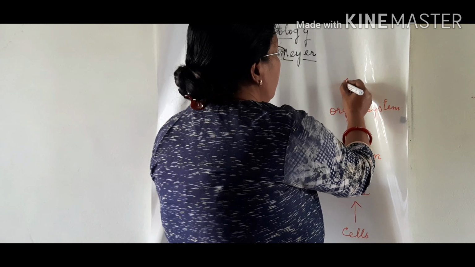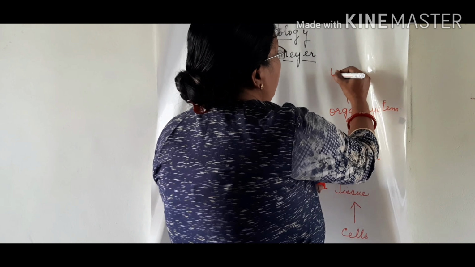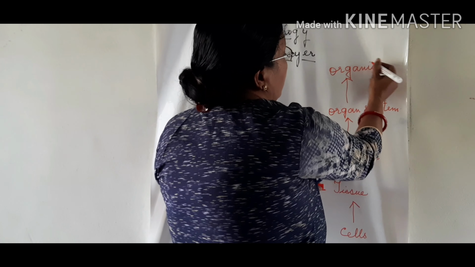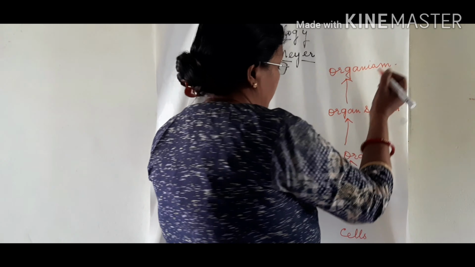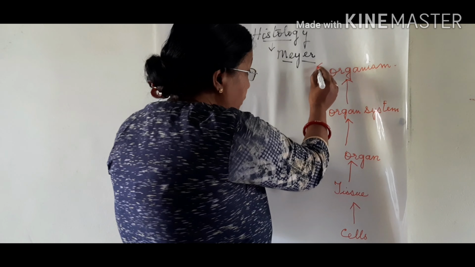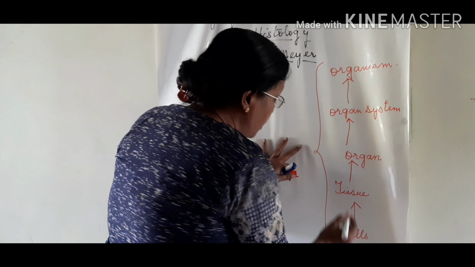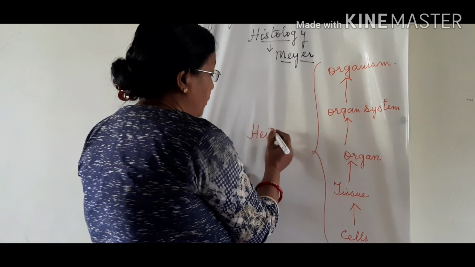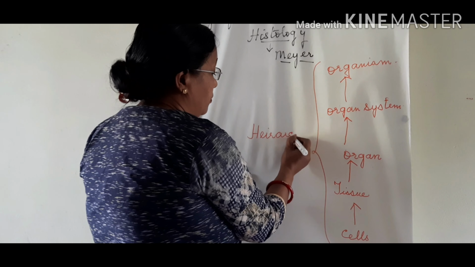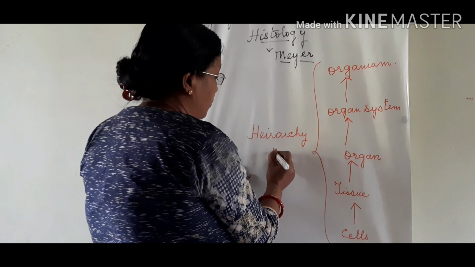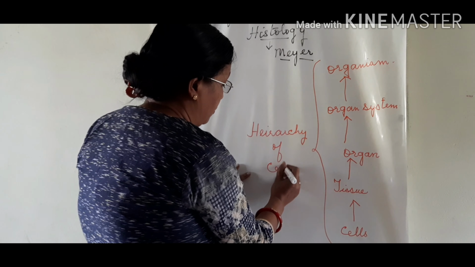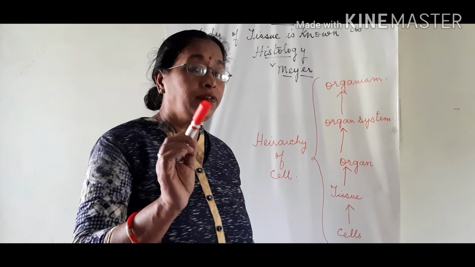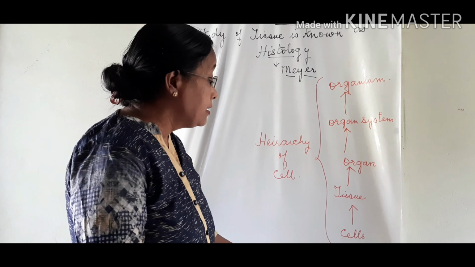So many systems giving rise to an organism. This whole is known as the hierarchy of cells.